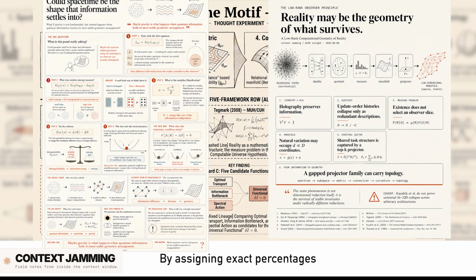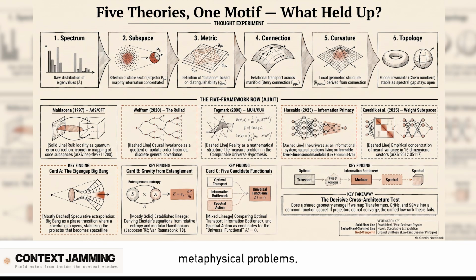By assigning exact percentages and league table rankings to deeply unresolved metaphysical problems, the author basically invites easy dismissal from real physicists. It totally undermines all the careful hedging that made the base text report so credible in the first place. Exactly. If you want to evaluate theories qualitatively, call them highly speculative or promising. Don't slap a fake 35% metric on it.